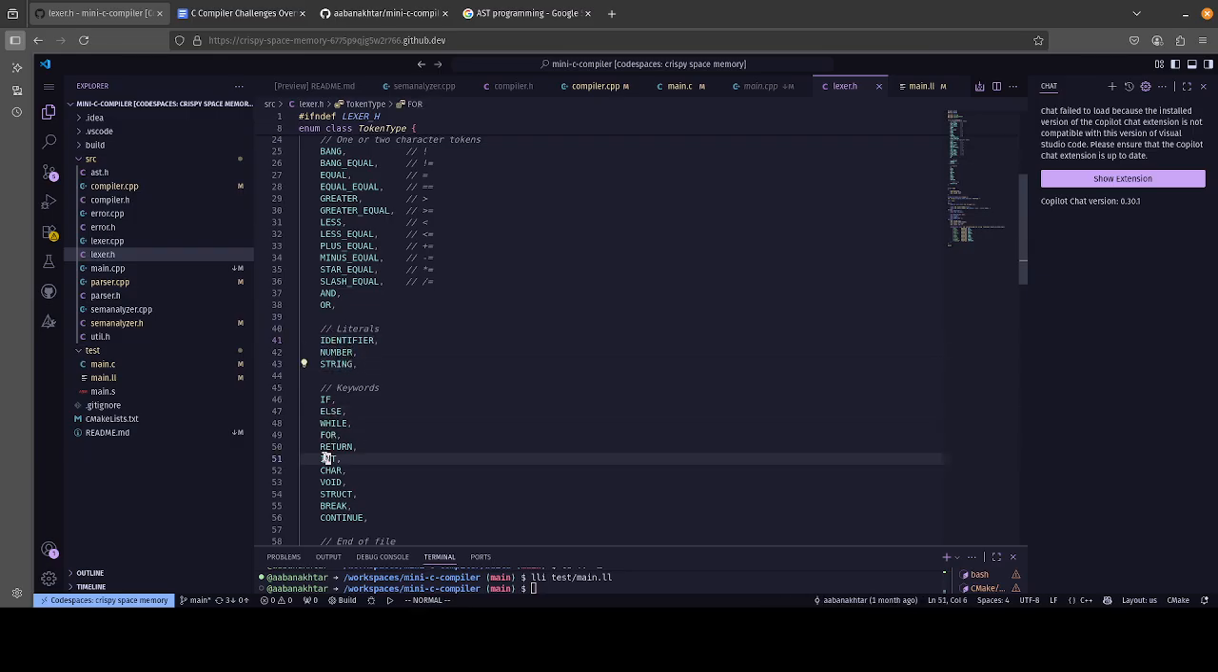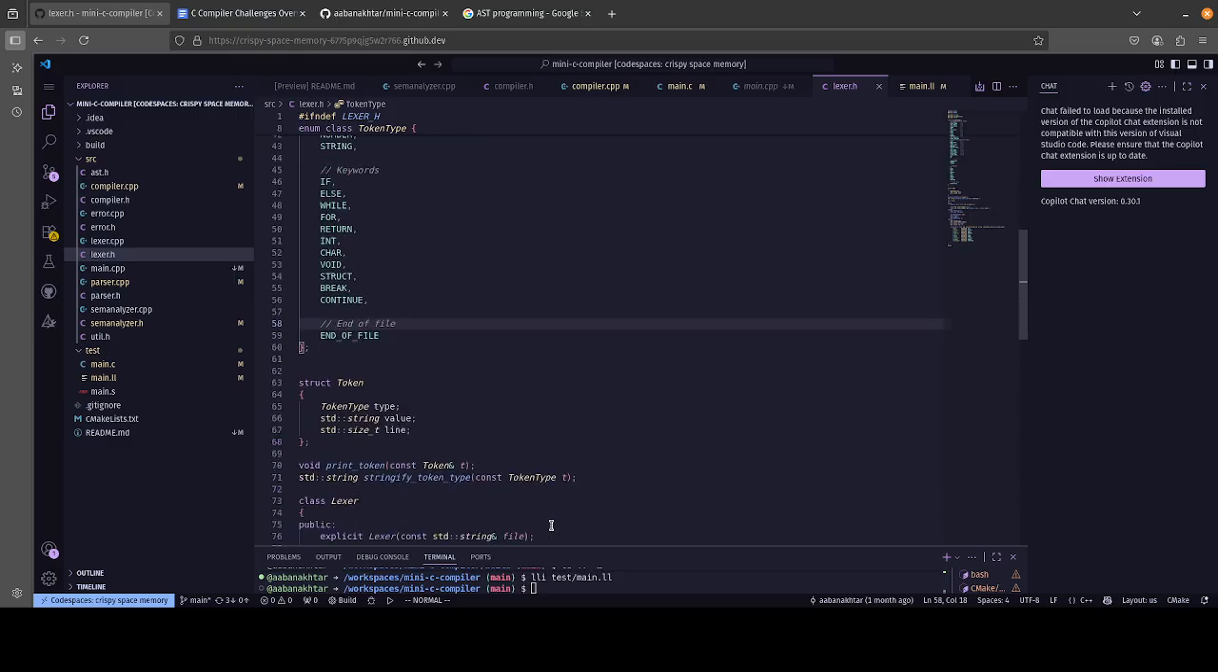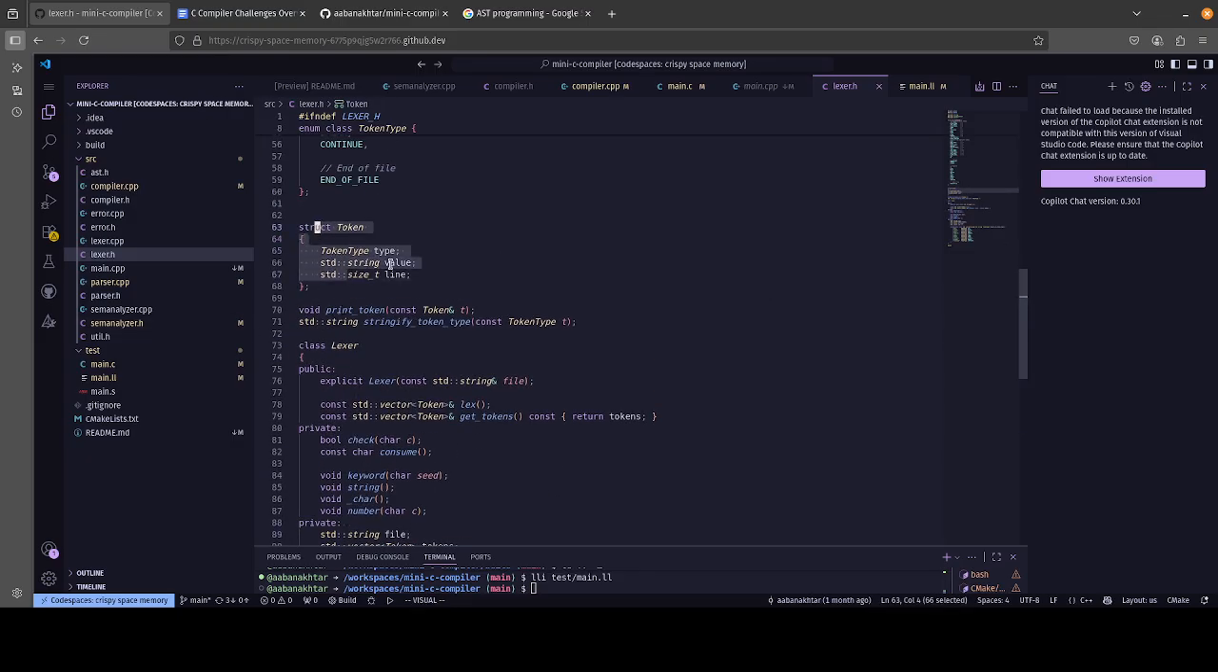We have our if, else, for, while, return, int, char, void, struct, break, continue. Not all of these features are implemented, but we do have lexer support for them. So while the lexer might not throw, it definitely will throw in later stages of compilation because it won't recognize certain features like structs, break, whatever. In terms of how these are stored, we have our token struct, which stores a type, the value of the token as a string, and the line that it's on. This is good for error handling.